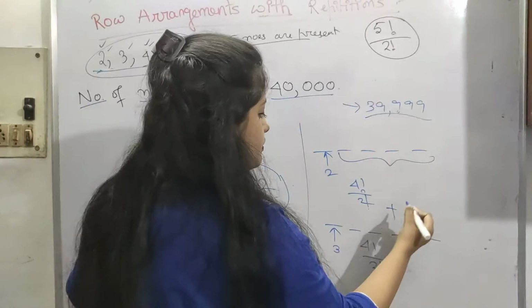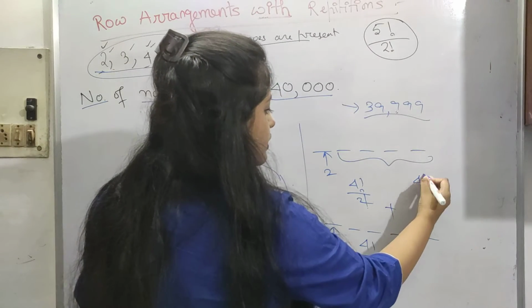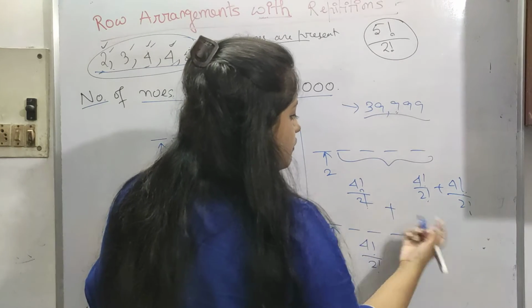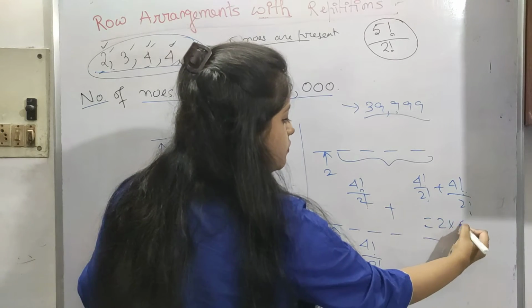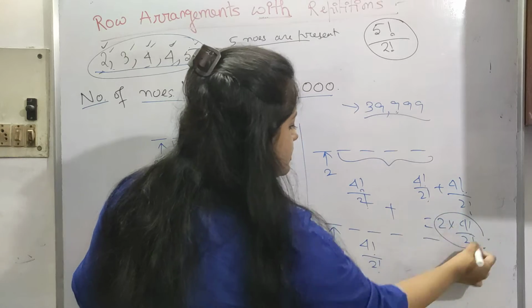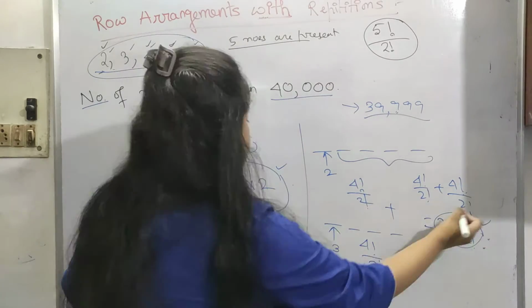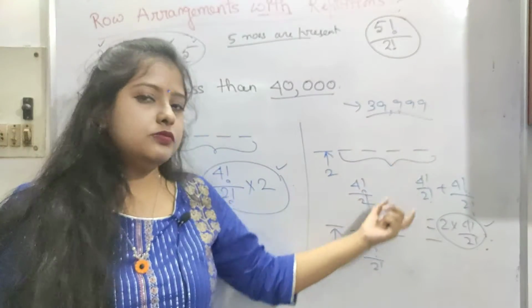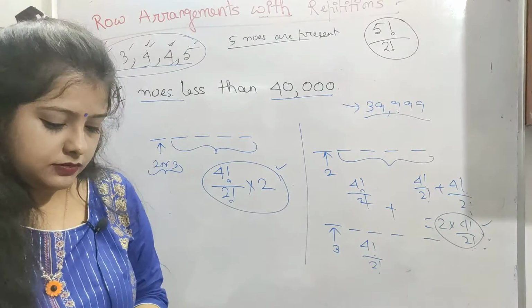So plus of this 2. So 4 factorial divided by 2 factorial plus 4 factorial divided by 2 factorial, which comes down to 2 into 4 factorial by 2 factorial, same as this answer. If it is getting tricky for you, you can use this way.